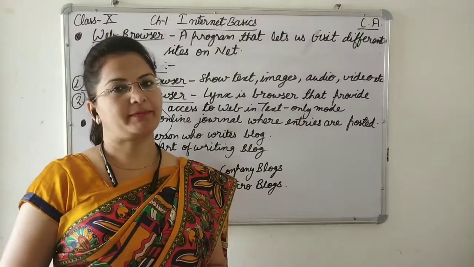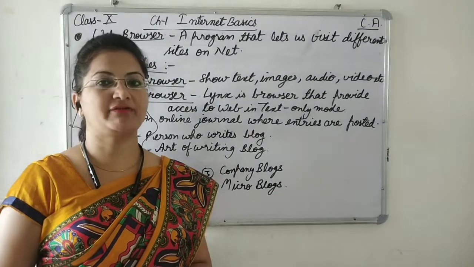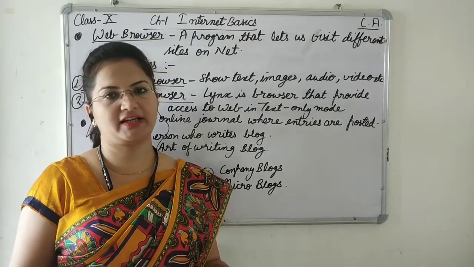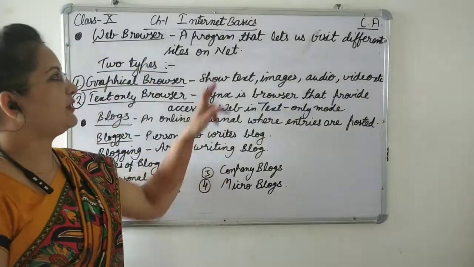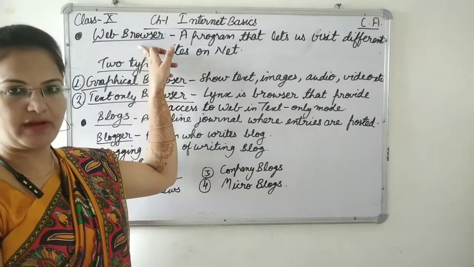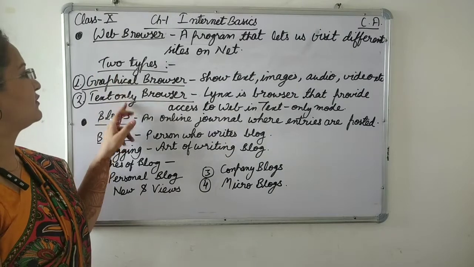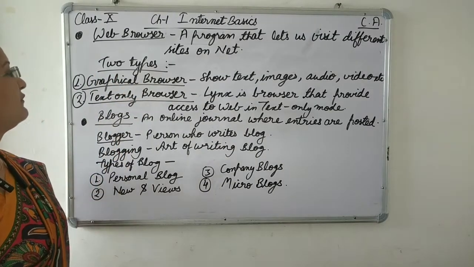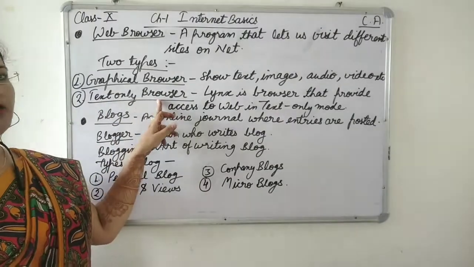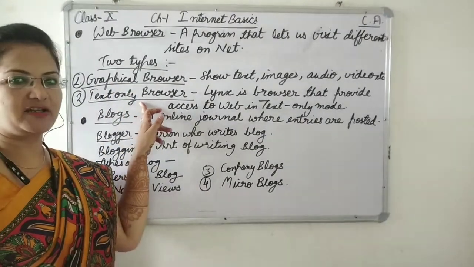Now students, web browsers. Web browsers are software. You are already using web browsers like Internet Explorer, Mozilla Firefox, Google Chrome to visit any website. If you have to see any website on the internet, you will open the Google Chrome web browser or any other web browser. There are two types of web browsers: graphical browsers and text-only browsers. Graphical means pictures and text-only means only text, no pictures.